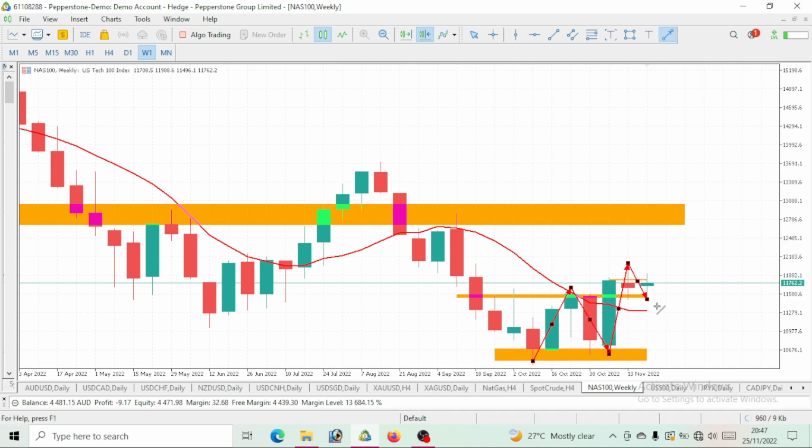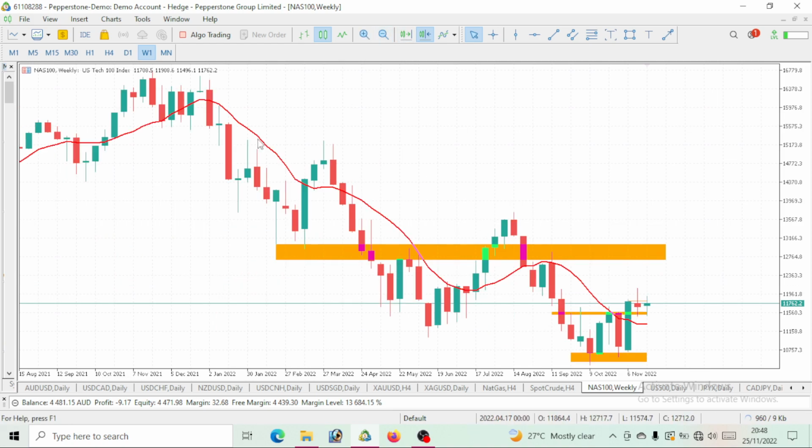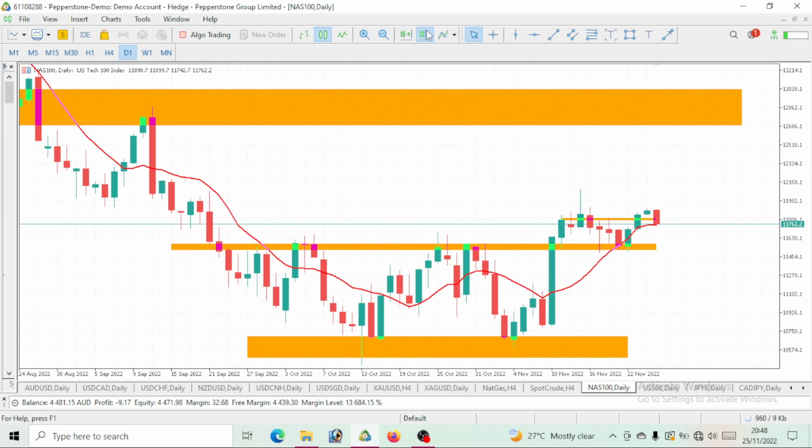Now, what do we expect after this pullback? We are expecting a bullish move. So this week that just finished, we actually closed bullish, right? And the week that we are predicting for, we would also see our NAS100 open and close bullish. So we are expecting a bullish move on this weekly time frame, right? Now that should take us to the daily time frame to be able to understand this movement.